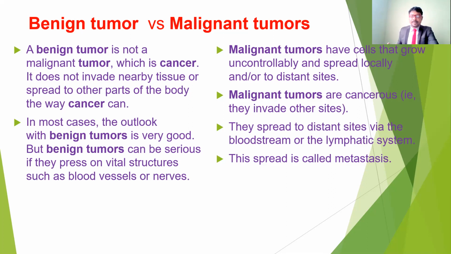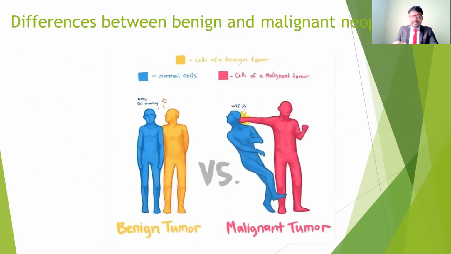For example, if anybody gets a malignant tumor in the ankle region, it may spread all the way to the brain. It may spread through the blood and also the lymphatic system. That is the reason this tumor is called a malignant tumor. So you can see the difference between benign tumors and malignant tumors. If you understand this image, we can easily understand the difference between the malignant and benign tumor.